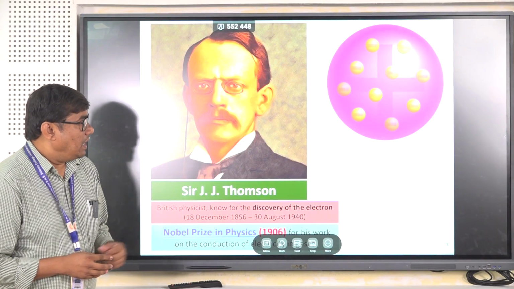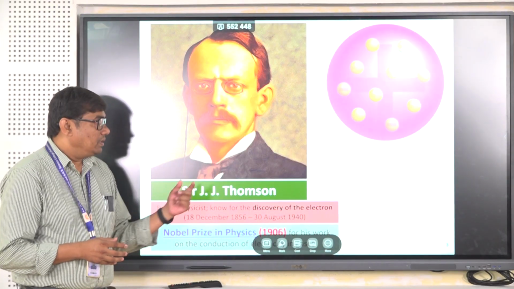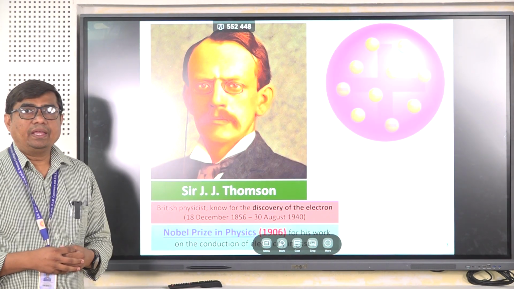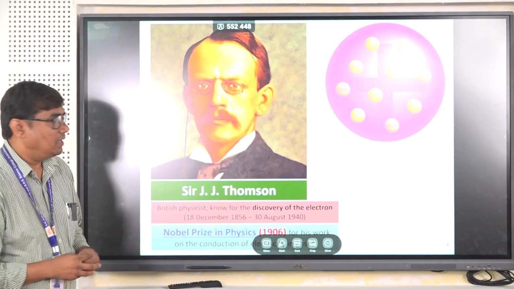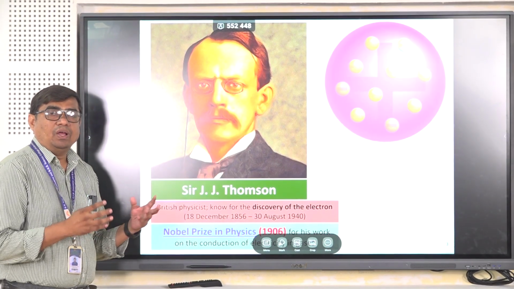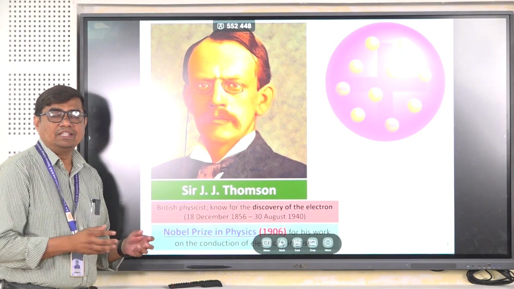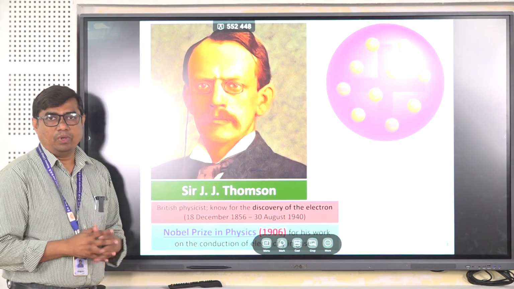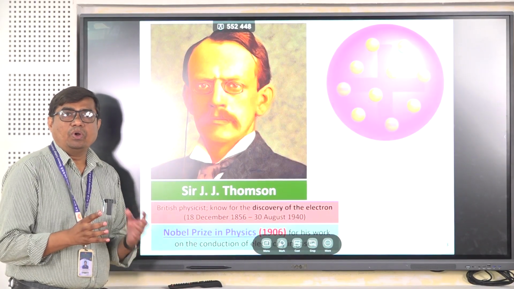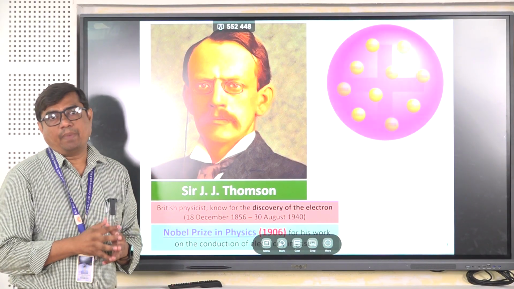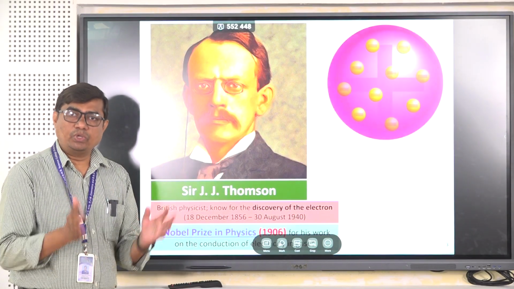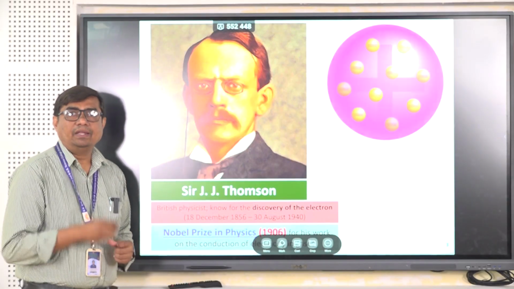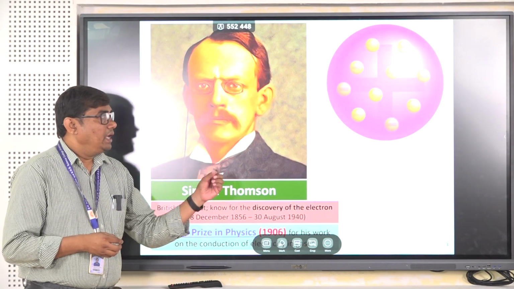After this discovery, Sir J.J. Thomson gave the model as the plum pudding model, or in the Indian context we can say it is a watermelon model. Like a watermelon, the red part is the positively charged sphere, and the seeds in the watermelon act as the negatively charged electrons.